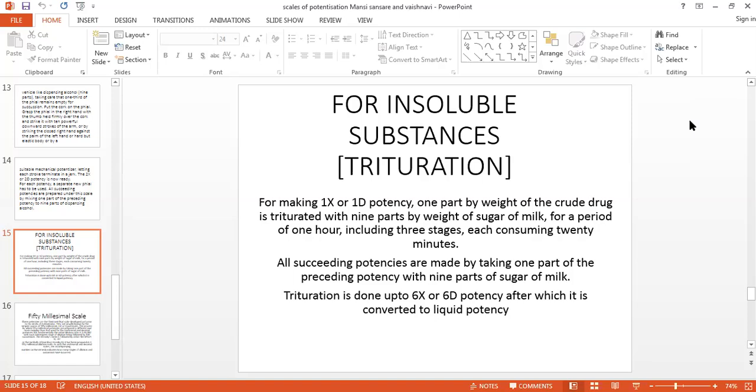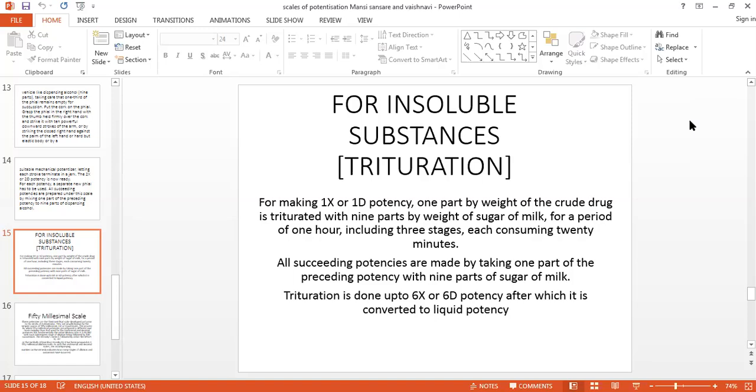As the 20 minutes gets completed, you have to add the second part of sugar of milk that you have measured, that is the 3 grams. For proper mixing or proper trituration, divide this 9 grams of sugar of milk, or 33 grams of sugar of milk in the centesimal scale, into 3 parts of 3 grams or 33 grams.